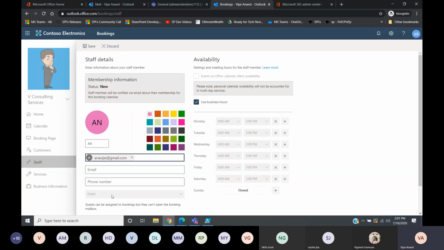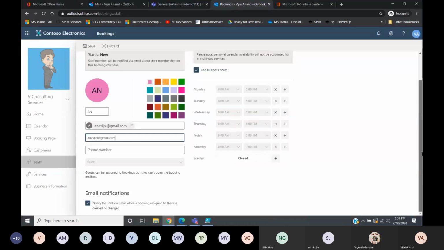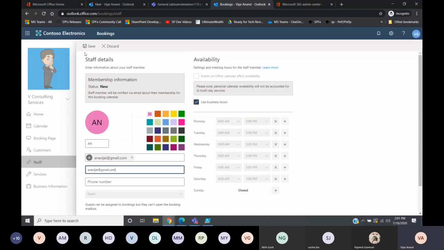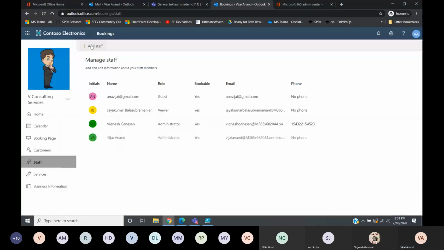So obviously it will take them as a guest. Okay, so I'll just give my email ID. Okay, and I'll click on save. Give him a pink color. Click on save.